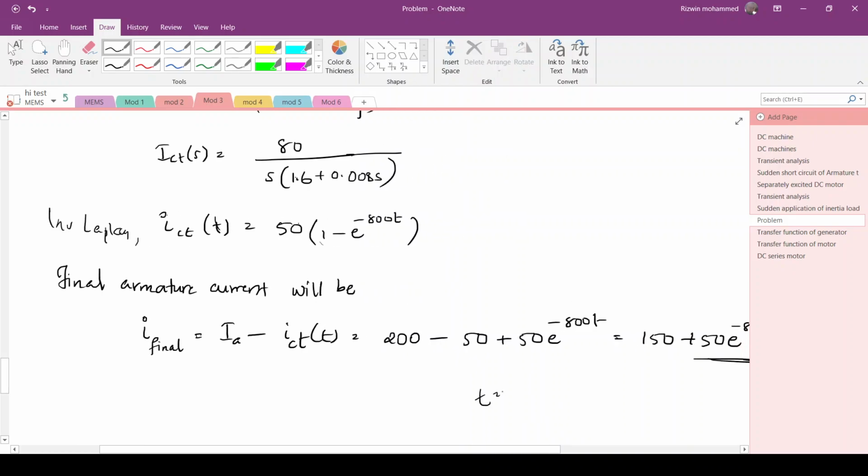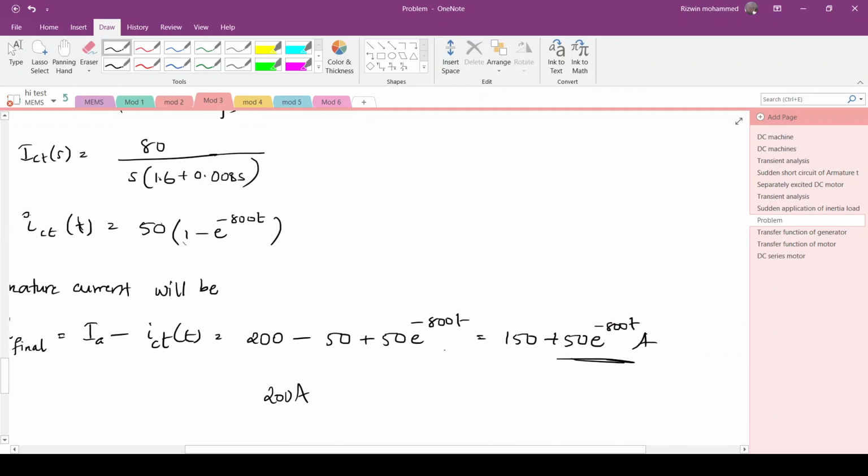So at t equal to 0, you will obtain a value of 200 ampere. So just before switching on or just after the switching, the armature current is 200 ampere. Then later on, this 50 into e raised to minus 800t component will be decaying, and the final armature current after the transition period will be 150 ampere. So this is the change in the armature current that you have obtained after inserting a 0.4 ohm resistance.